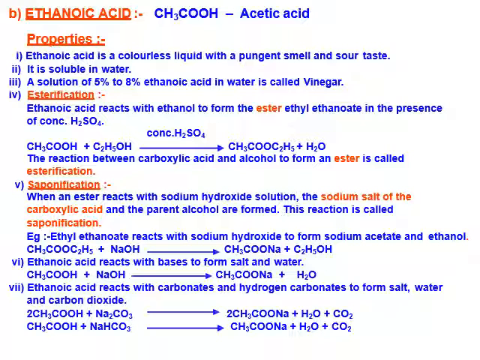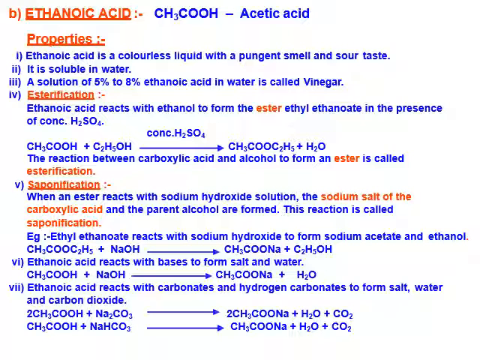Esterification: ethanoic acid reacts with alcohol to form ester, ethyl ethanoate, in presence of concentrated sulfuric acid. CH3COOH plus C2H5OH, acetic acid plus alcohol or ethanol, in presence of concentrated sulfuric acid gives CH3COOC2H5. It is known as ethyl ethanoate. It is a group of ester, along with water. The reaction between carboxylic acid and alcohol to form ester is known as esterification.